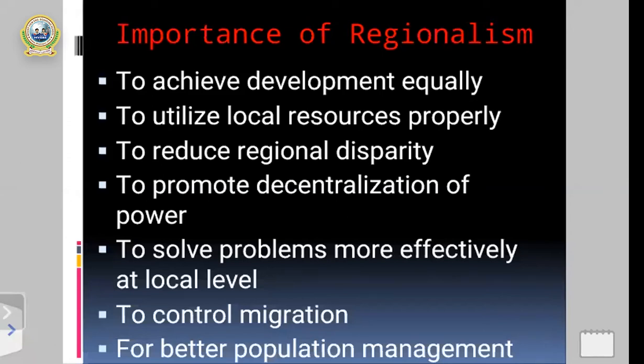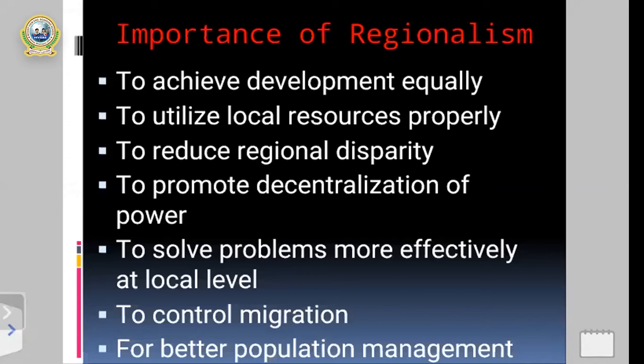Okay. My dear students, once again you can see on the same screen the next importance of regionalism: to reduce regional disparity. While we discussed the concept of regionalism, the first point was that regional disparity means unequal development in the different development regions.